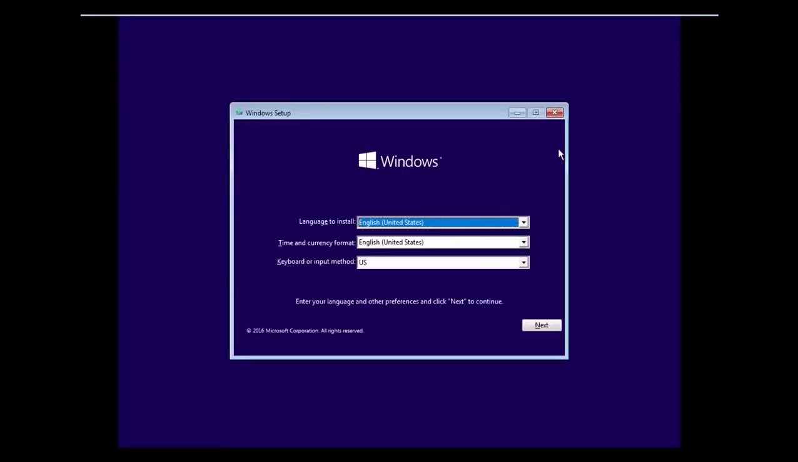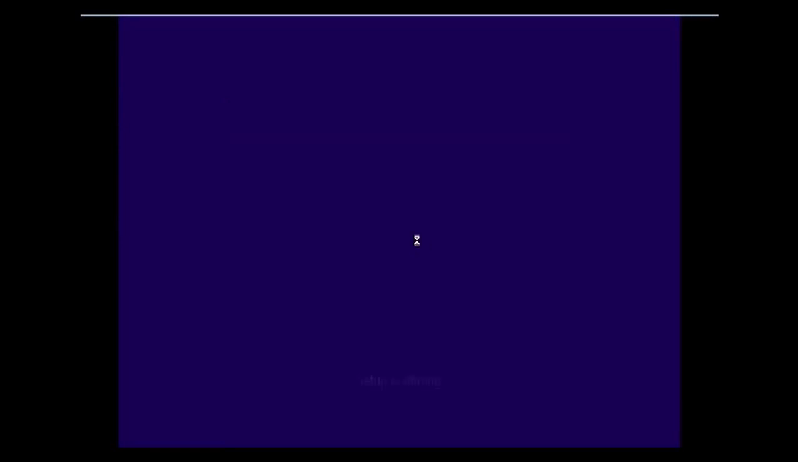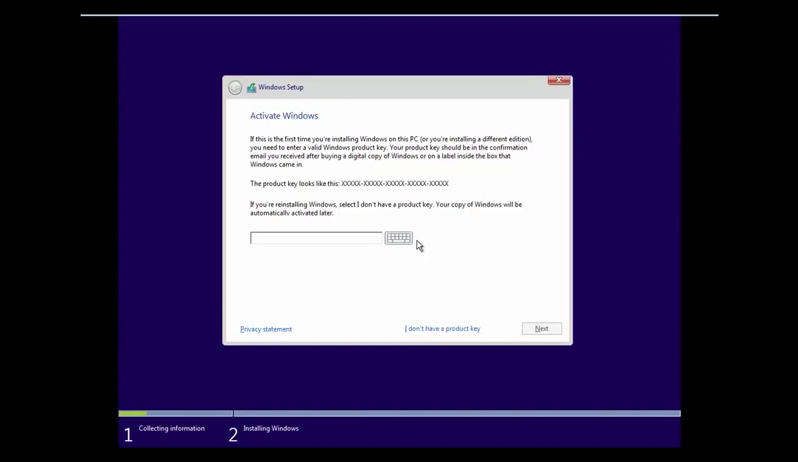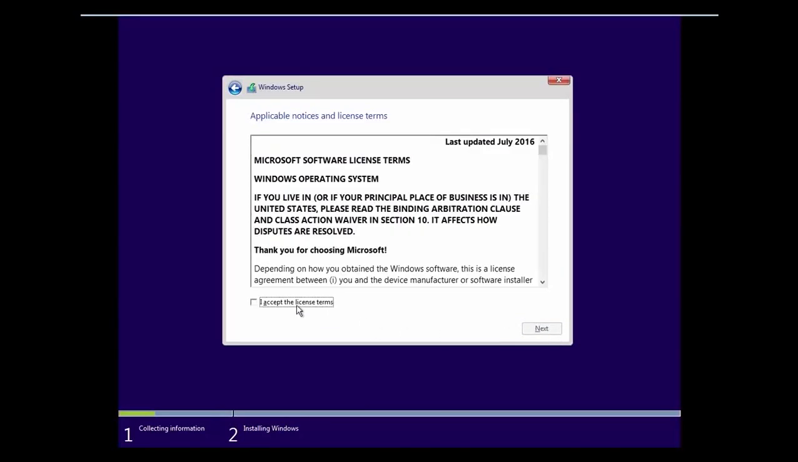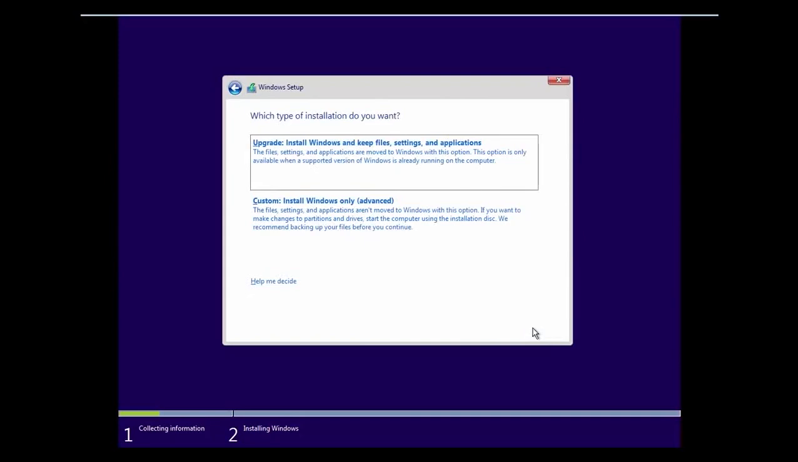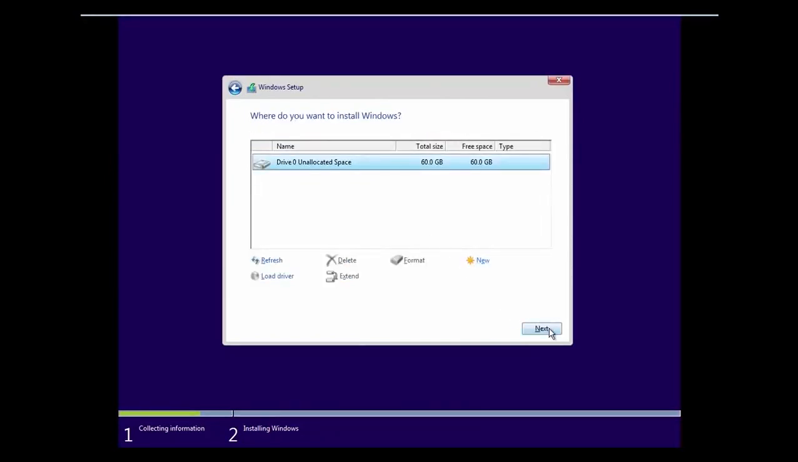You have to choose the language to install. I choose just Next and Install now. I don't have a product key. If you have one, you have to put in the product key. I don't have one, so just choose Windows 10 Pro. Next. Accept the license terms. Next. Choose custom install. Next.